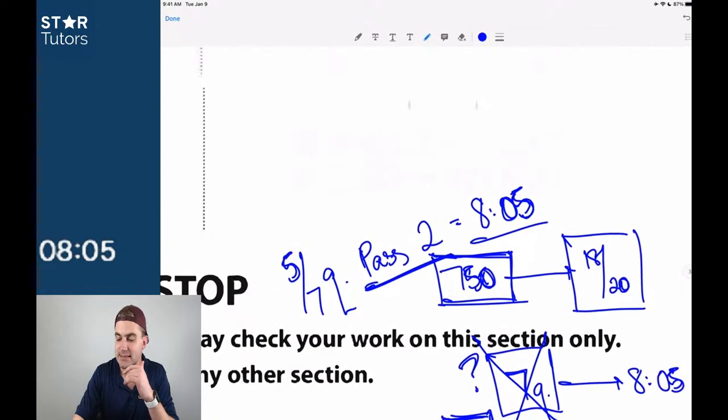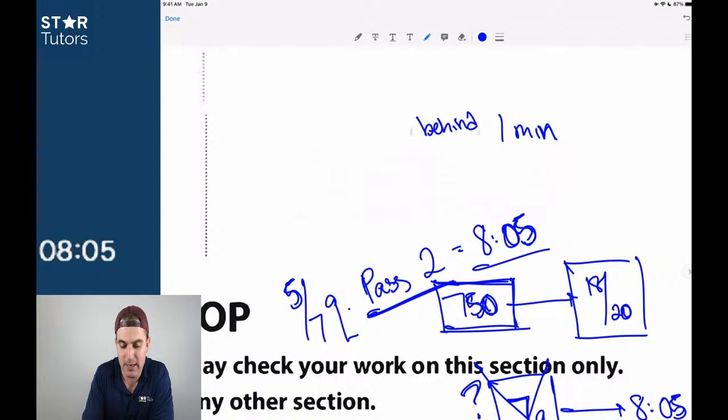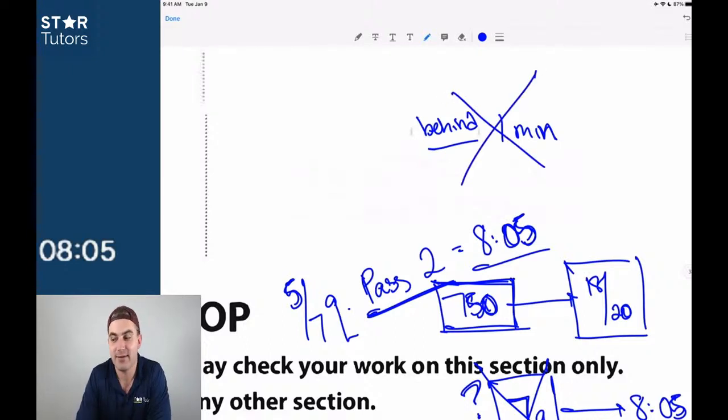But it even breaks down to this idea, guys, that if you're looking at the reading section, everybody always gets so worried about writing and language. Guys, if you are behind by 1 minute, and this is true of any section, in terms of pacing, if you skip one question, just one question, you are no longer behind by 1 minute. Does that make sense? Think about that as a formatting. When most students look at the clock and they feel like they're behind, the immediate reaction is, oh no, I gotta speed up. You're one question behind. Just skip the next.